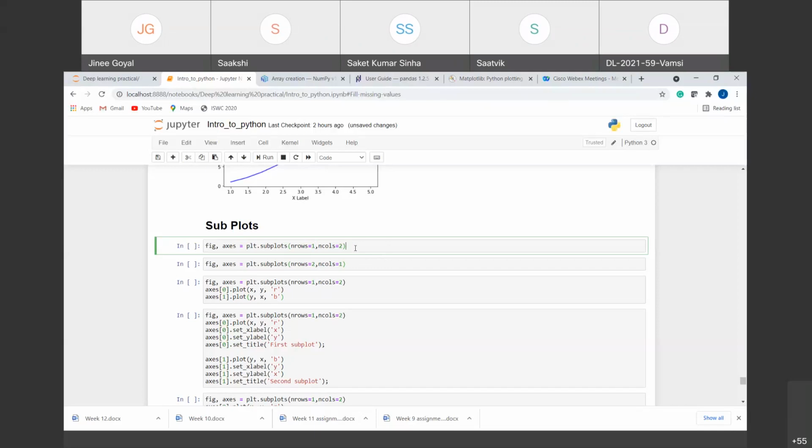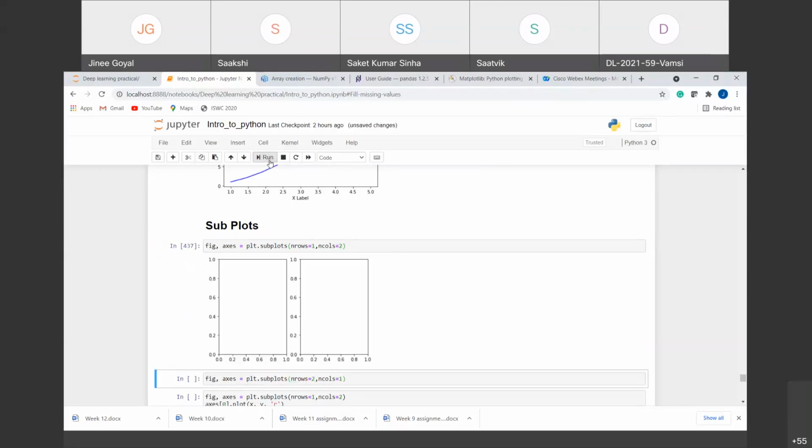So number of rows and number of columns means how many graphs we want row wise and how many graphs we want column wise. Here, for example, I want one graph per row and I want two of those in a column, right? If I run this, you can see I have got an empty canvas with the two axes column wise, right?